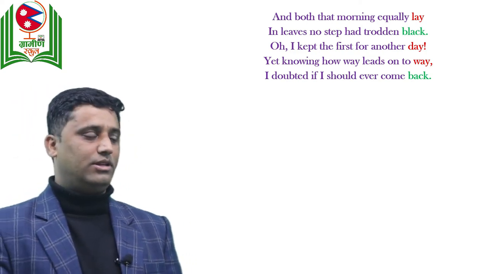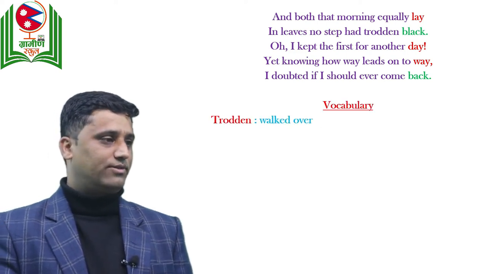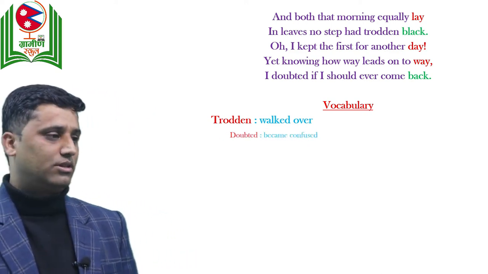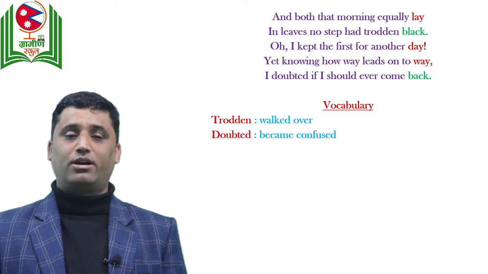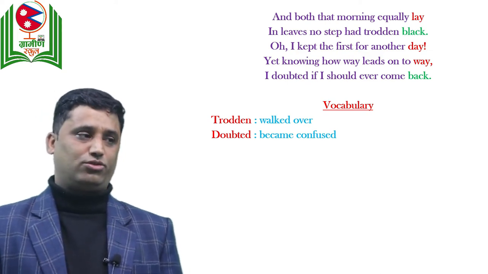Look, the difficult words. What are the difficult words? So it has more difficult words. You can see trodden is walked on, walked over. Doubted means become confused. You became confused. Okay, you don't know what to do.